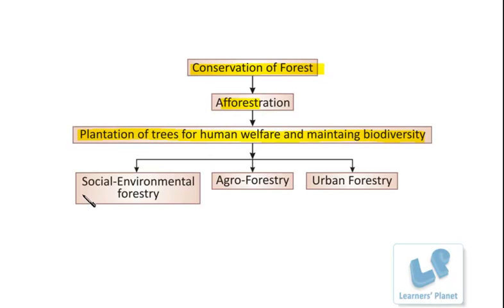This is possible by some different measures, like social and environmental forestry. Then it is possible by agroforestry and urban forestry. Now let us see what exactly these three things mean.